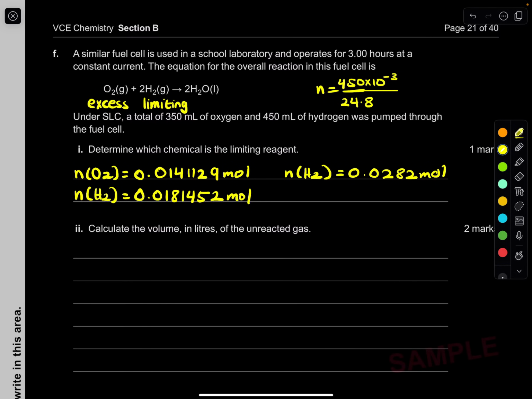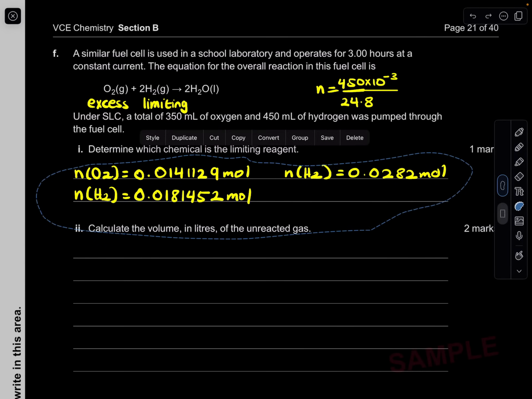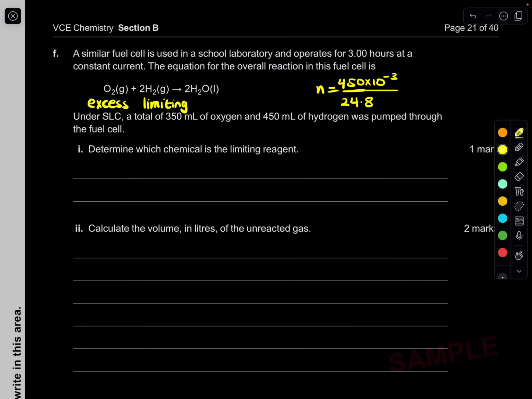Again, let me explain it again. We use oxygen gas for our calculation and try to calculate how much hydrogen gas was used. We got this, which is higher than the true hydrogen amount, meaning that when you use oxygen gas for your calculation, it's always going to give you the excess amount, more than what's used up. So this has to be excess and the other one has to be our limiting. Done. It's only 1 mark. You don't need all these calculations, but we know already our limiting is our hydrogen gas.